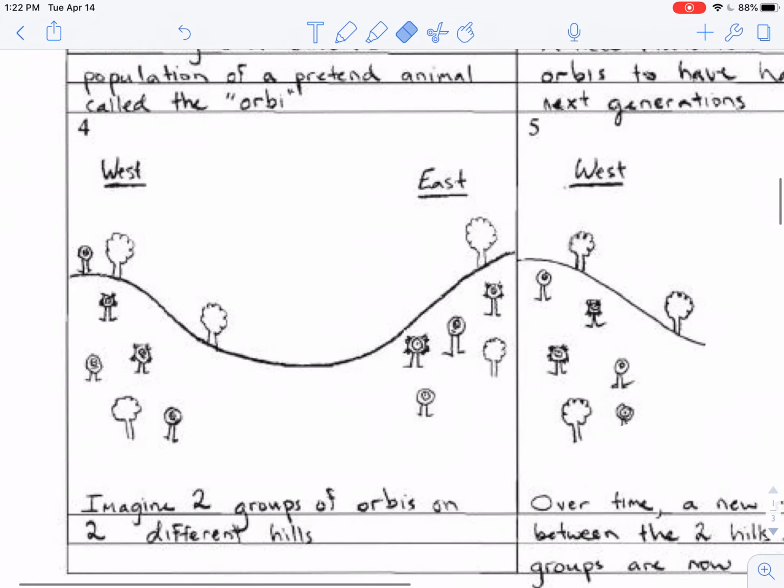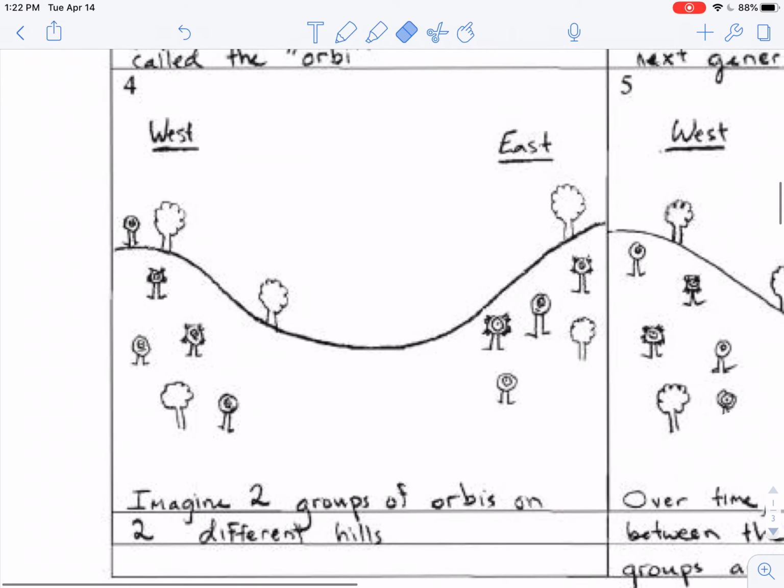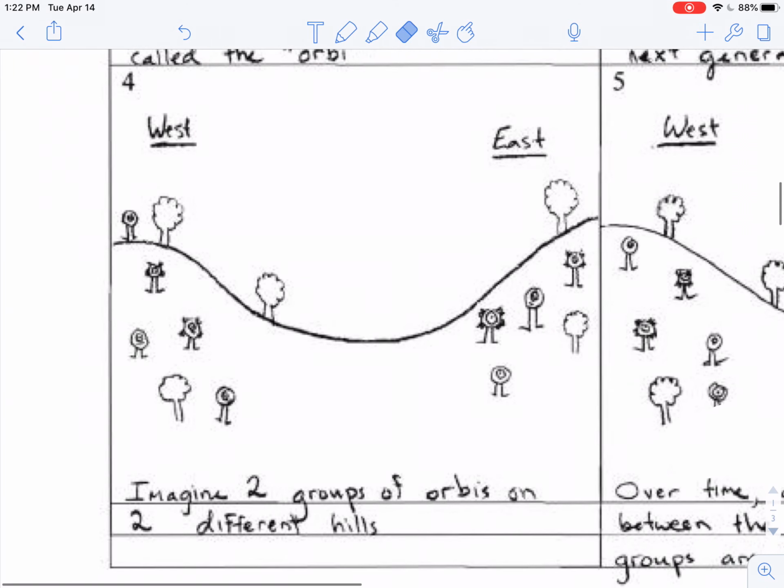Let's go down to picture number 4. Now let's talk about the entire environment in which the Orbies live. I want you to imagine two groups of Orbies on two different sides of a hill, the west side of a hill and the east side of the hill. Okay? And over time, environments always change. Okay? Maybe the environment gets hotter or colder or something new happens.